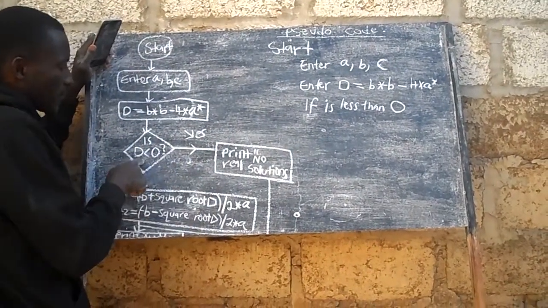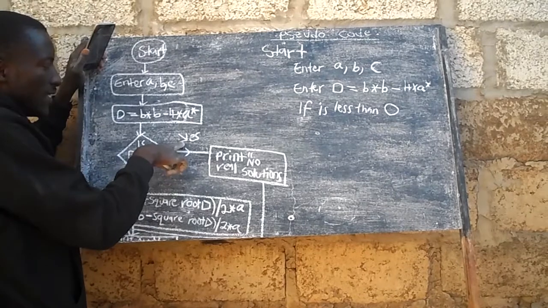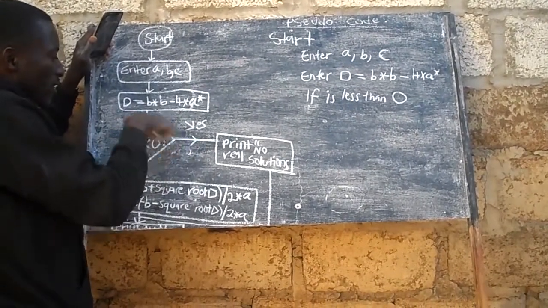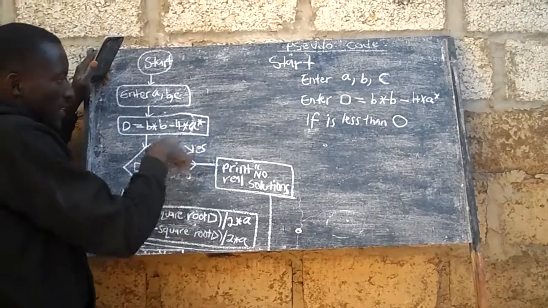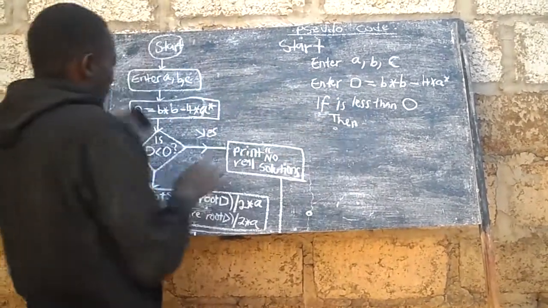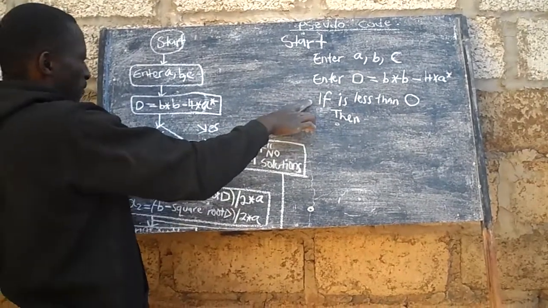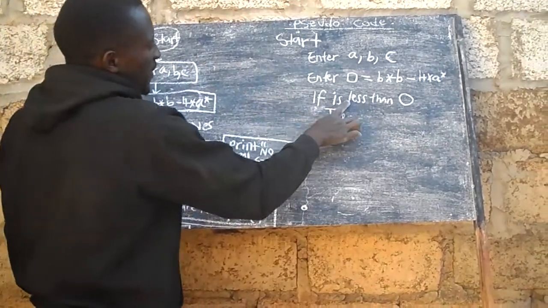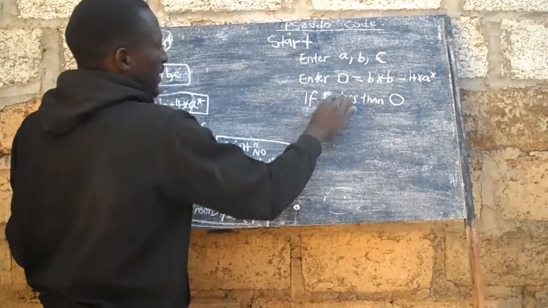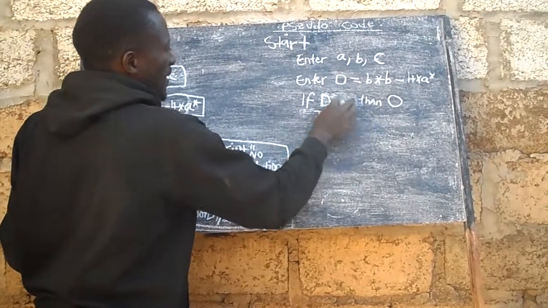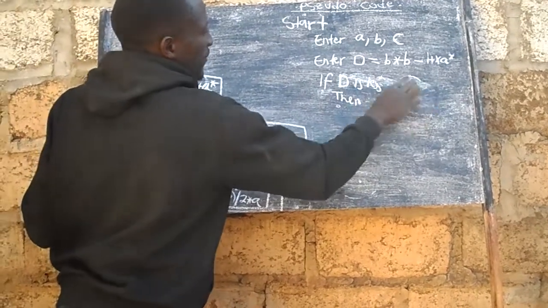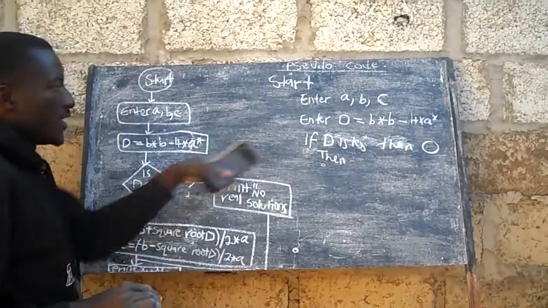The same one. What has begun is yes. But remember we said from the decision box, "yes" changes to "then". So we are saying "is" changes to "if D is less than 0".